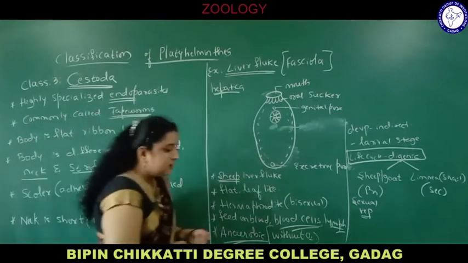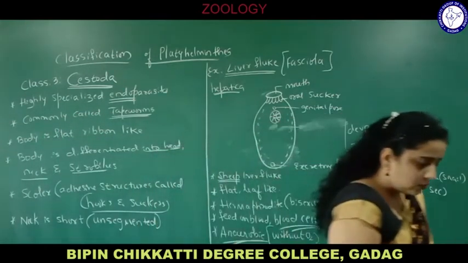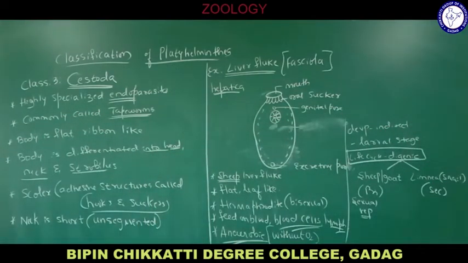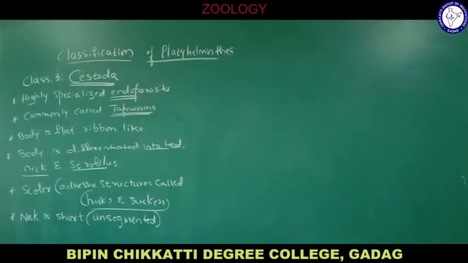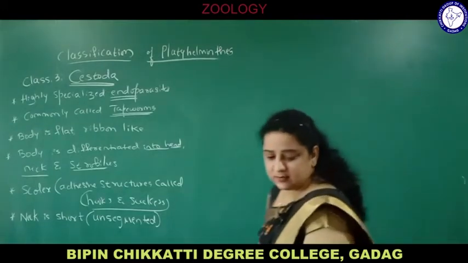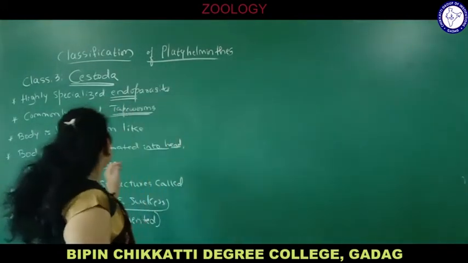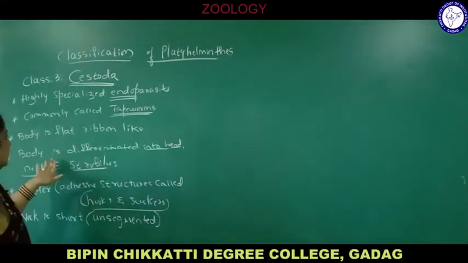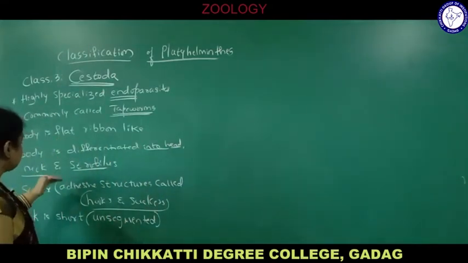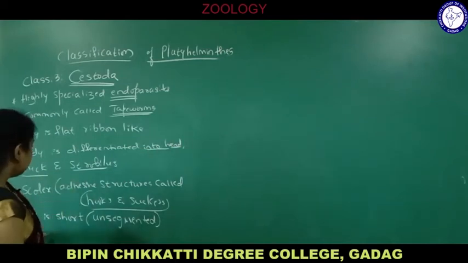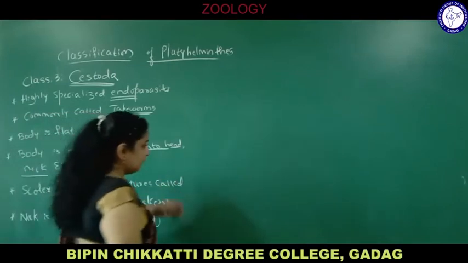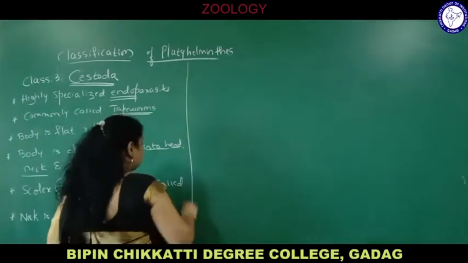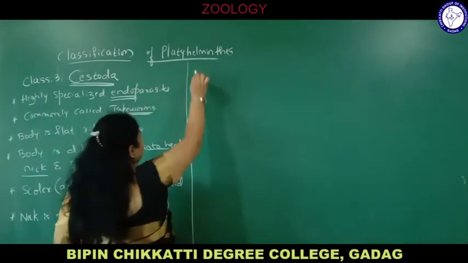So we are discussing the third class, that is class Cestoda. Here, the highly specialized endoparasites are commonly called tapeworms, and the body is flat, ribbon like. Body is differentiated into head, neck and strobilus. Scolex has adhesive structures called hooks and suckers, and neck is short and unsegmented. Now we will see, with the help of a diagram, Taenia solium or tapeworm.